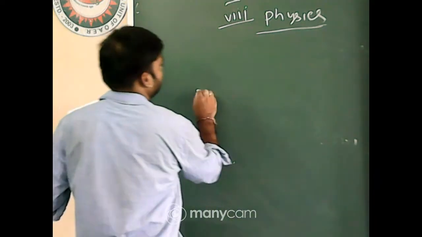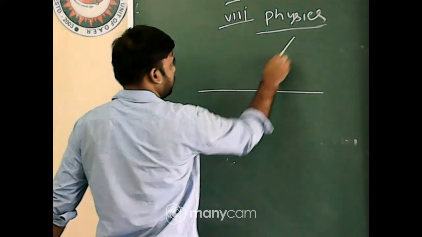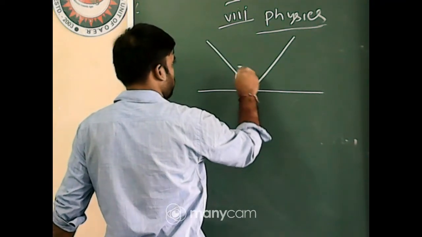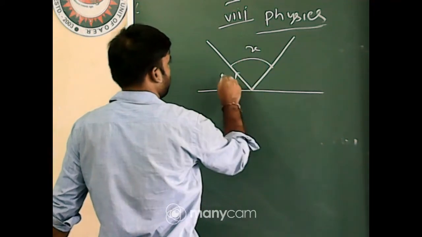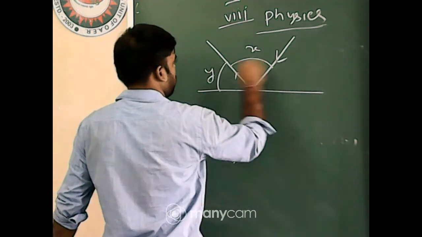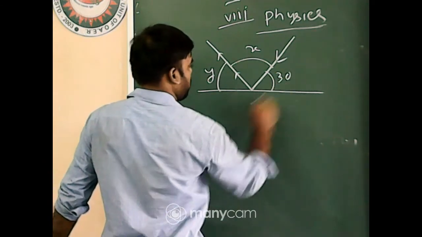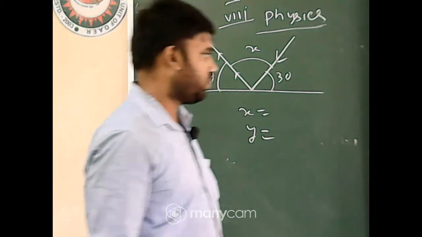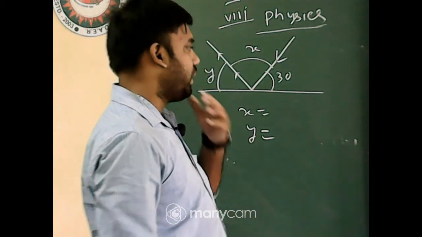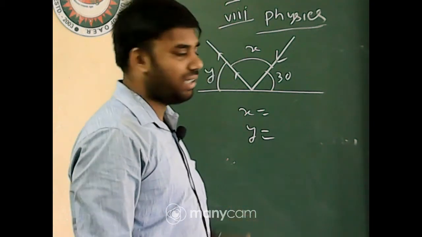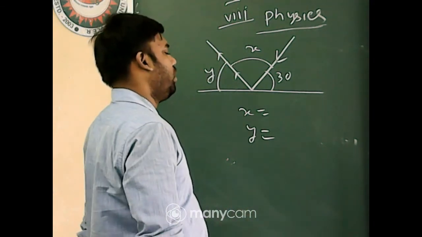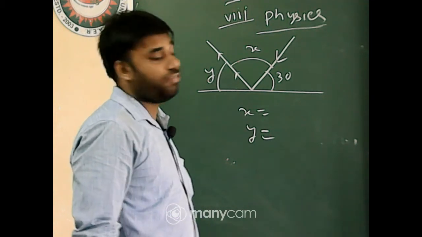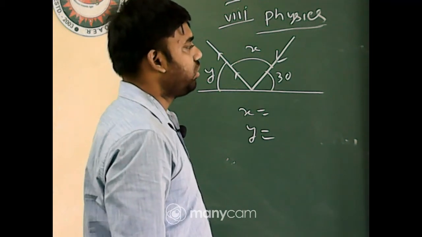Tell me what will be the value of x and what will be the value of y? Yes, I will show the concave mirror and convex mirror. Okay, wait, Aryan. Everything in your NCERT book will be discussed in the class. No need to worry.